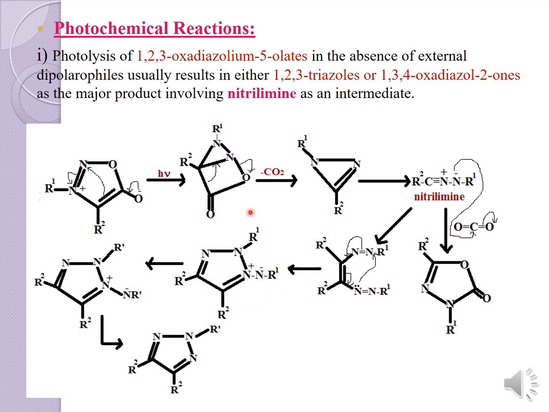Once this product is formed, I have written the two structures as the same, so this and this are similar. With the cleavage of the alkyl nitrile over here, R dash N gets cleaved out, and you will get back your mesoionic compound, that is your sydnone.